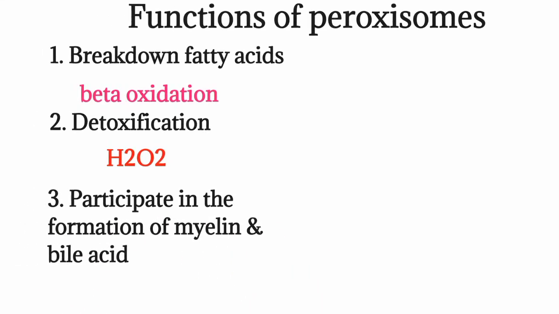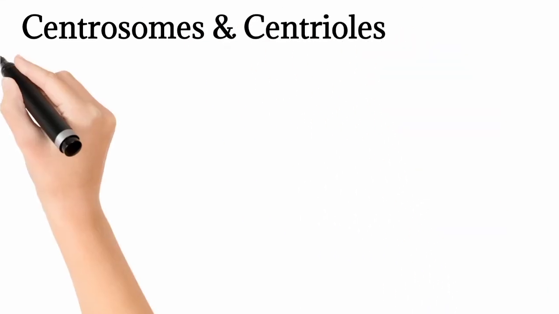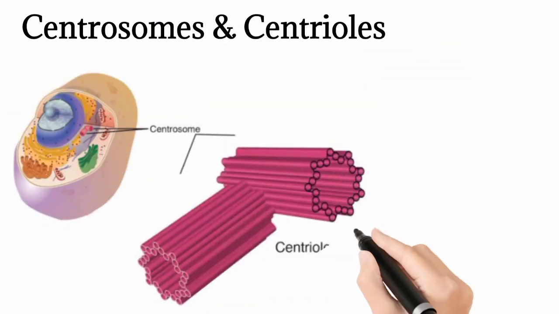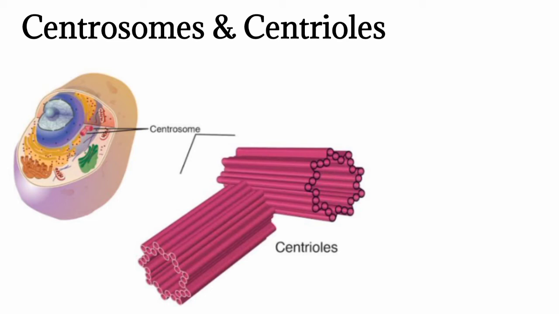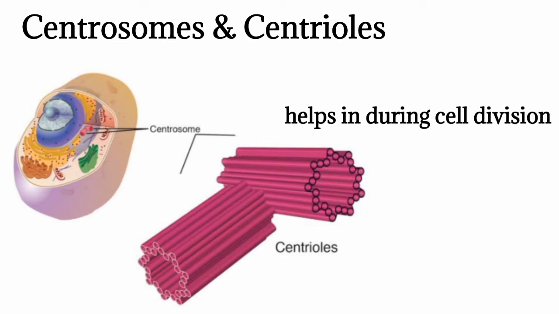Coming to the next organelle, centrosomes and centrioles. Centrosome is a membrane-bound organelle situated almost in the center of the cell, close to the nucleus. It consists of two cylindrical structures called centrioles. Centrioles are responsible for movement of chromosomes during cell division.